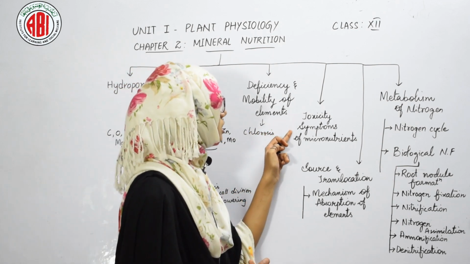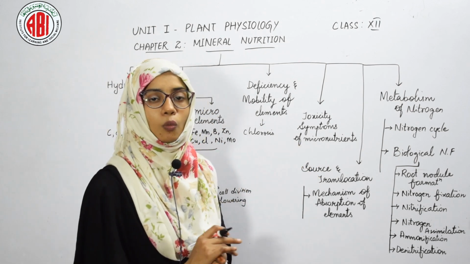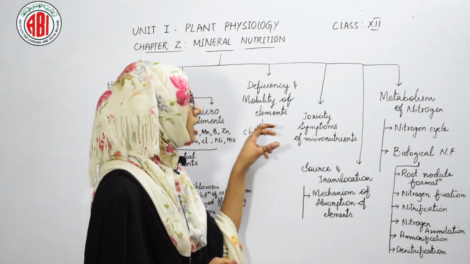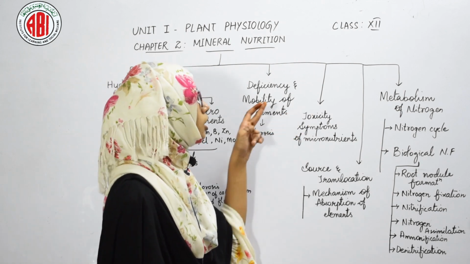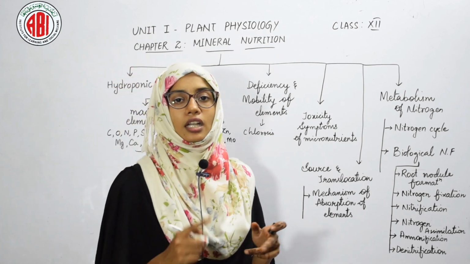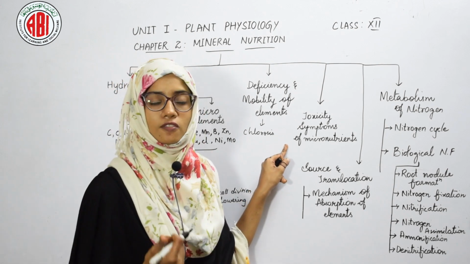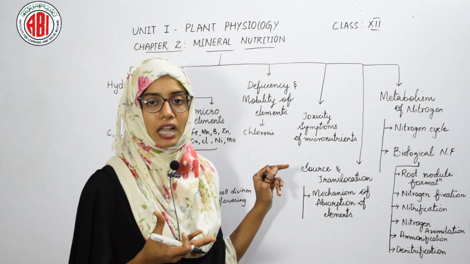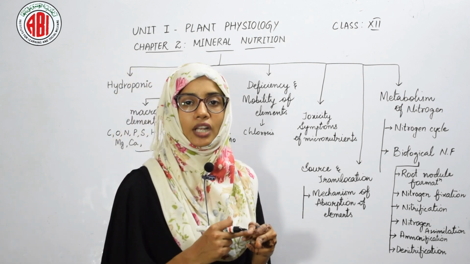The next is toxicity symptoms of micronutrients. We know that micronutrients are required by the plant in small amounts. When these micronutrients are present in a large concentration, then they show some toxicity symptoms. The toxicity symptom of one mineral ion can reduce the absorption of other elements. Under this topic, we have seen an example of manganese, how a higher concentration of manganese decreases the absorption of iron, copper and calcium.